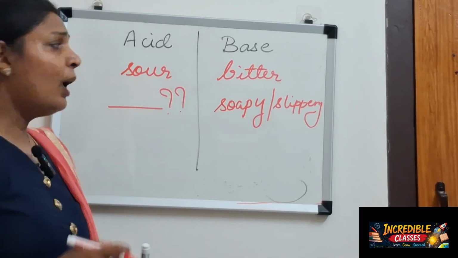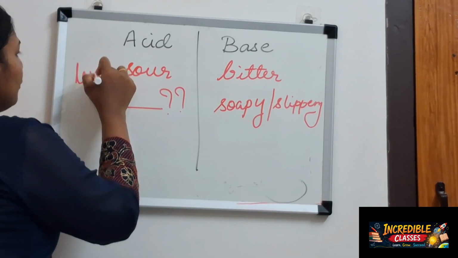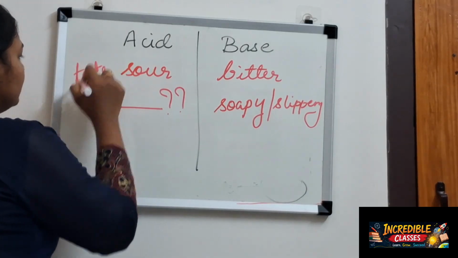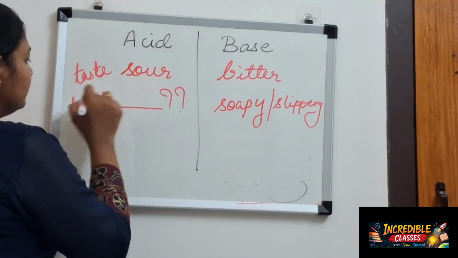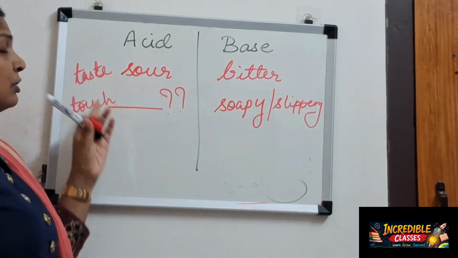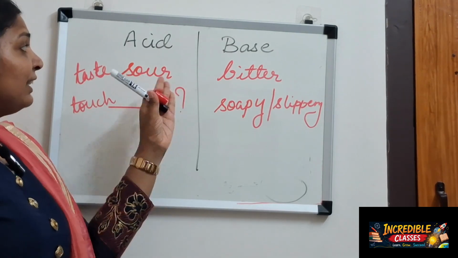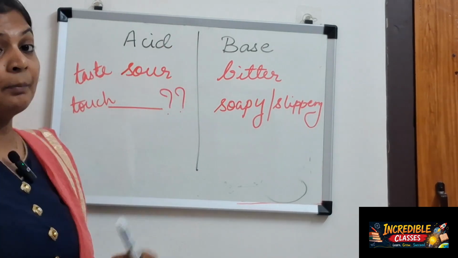So I cannot rely entirely on these taste and touch forms to categorize them. I need something so that I can differentiate an acid and a base.